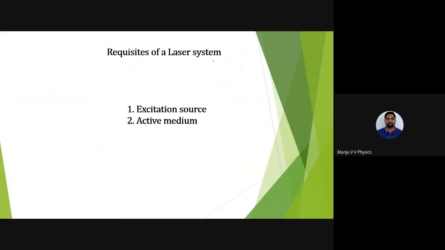Next, what are the requisites of laser? One is excitation source, active medium, then laser cavity. Let us understand what this excitation source is. We have studied initially three processes: induced absorption, spontaneous emission, stimulated emission. So what is stimulated emission? The principle of laser is stimulated emission, right? This is the excited state. This is the ground state. So if the atom is here, it has already undergone induced absorption, right? The atom will not go to the excited state directly. No, it has got no energy. It will not go to the excited state by itself.